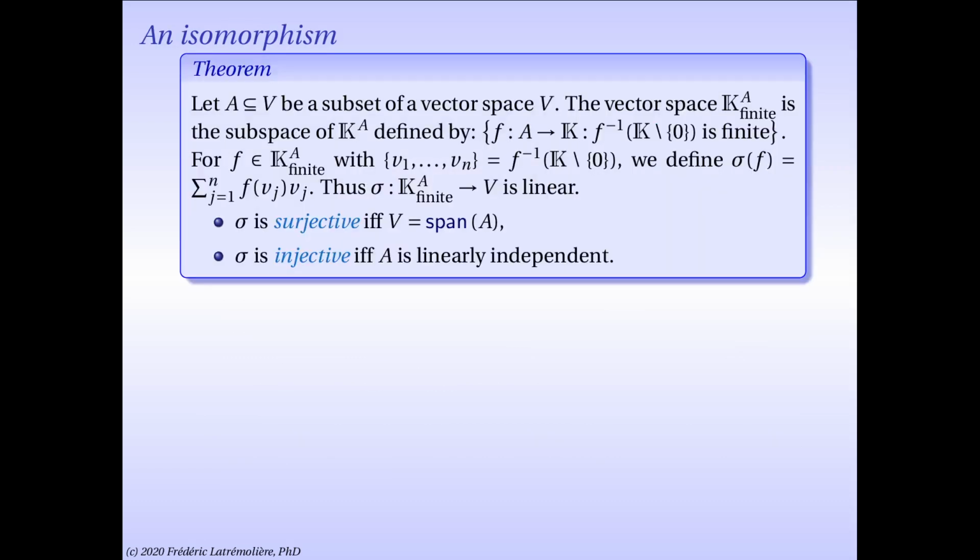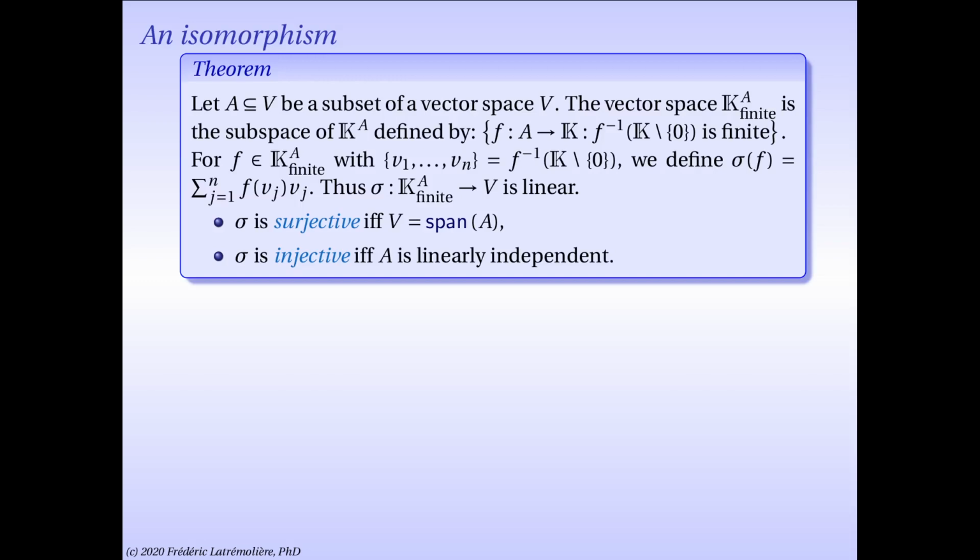Let's start with a generalization of a theorem from the previous lecture. Let's fix a subset A of a vector space. I'm going to introduce a new vector space, which consists of those functions from A to the scalar field k which take non-zero values only finitely many times. I will call these finitely supported functions from A to k, and I write k to the superscript A, subscript finite, for the vector space of all those functions. You can check that indeed this set is a subspace of the space of all functions from A to k.